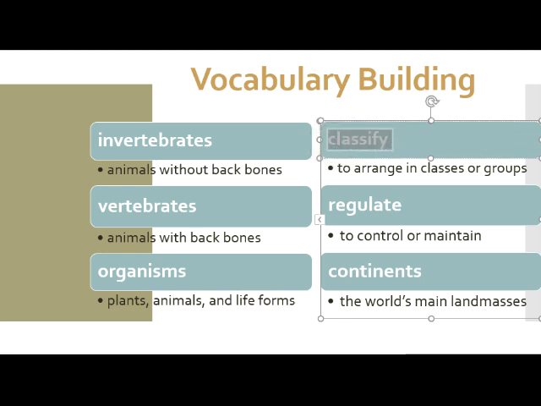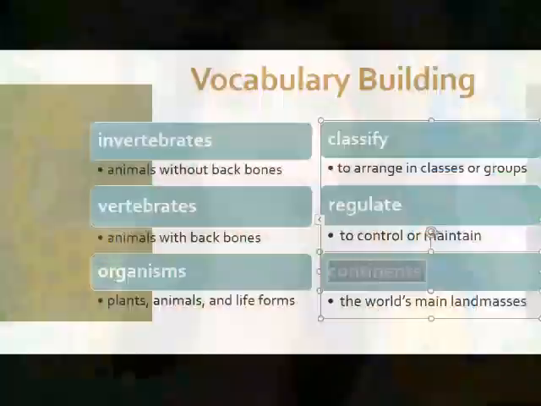Classify means to arrange in classes or groups. Regulate means to control or maintain. And continents are the world's main land masses. Now, before we start reading, let me show you some pictures that will help you better understand the vocabulary words we just heard.